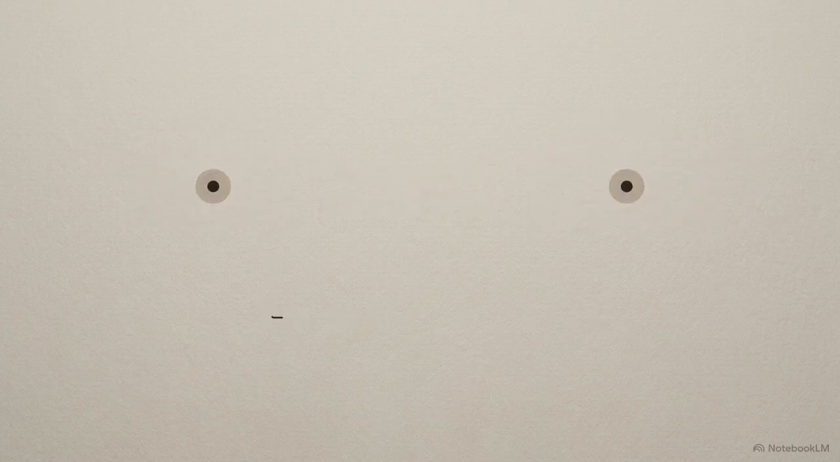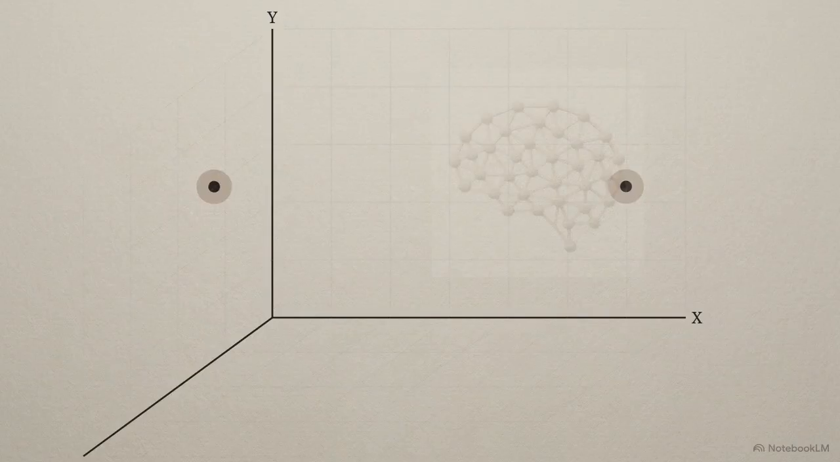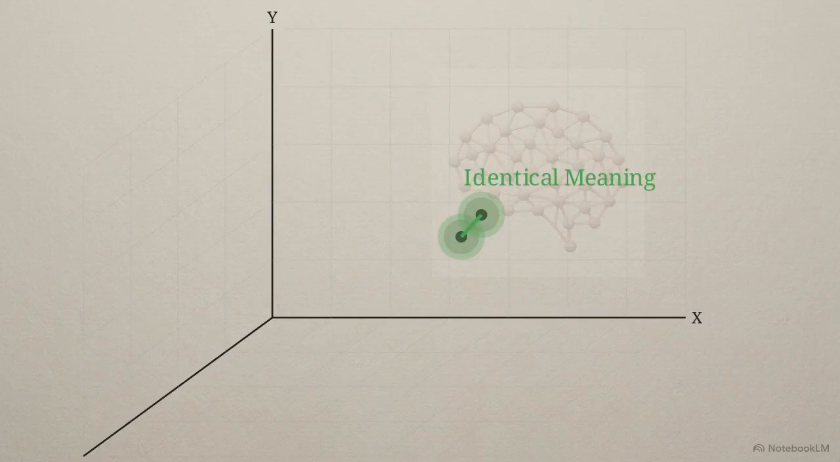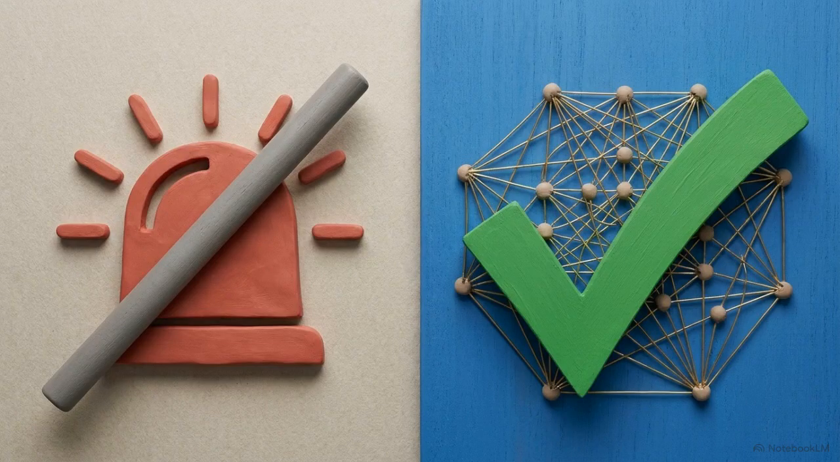Layer 2 rescues this using sentence embeddings, converting text into 3D spatial coordinates. By calculating physical distance between these points, we mathematically prove two different strings share identical meaning. This measurement prevents false alarms. It provides developers with concrete proof that a model's core logic remains intact, even when its vocabulary changes.